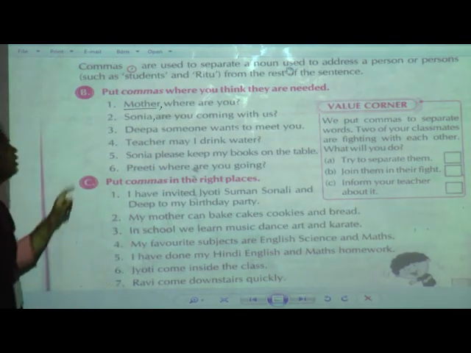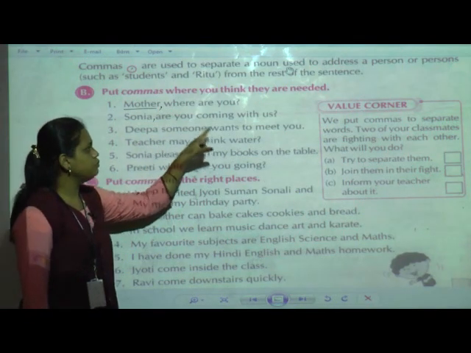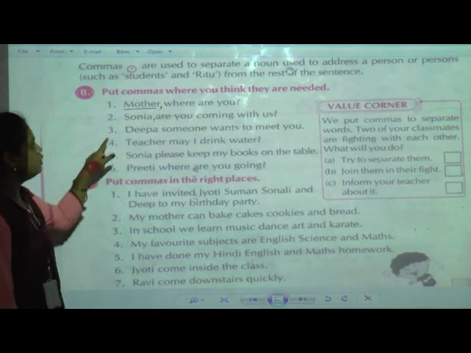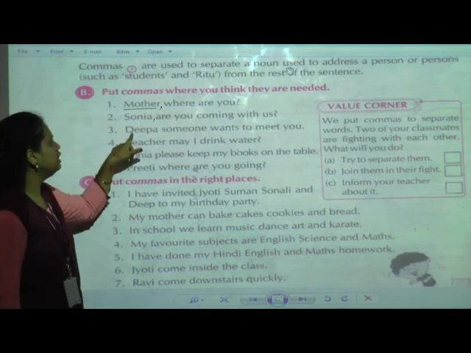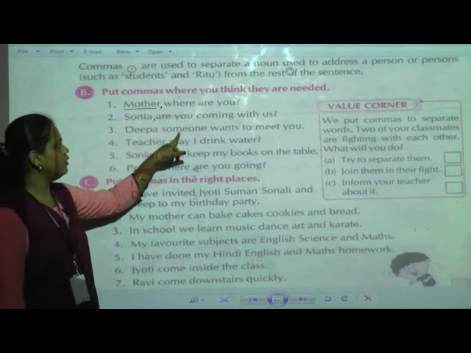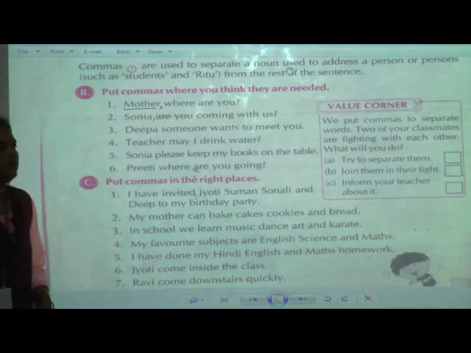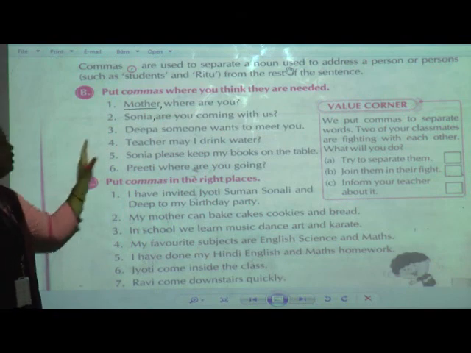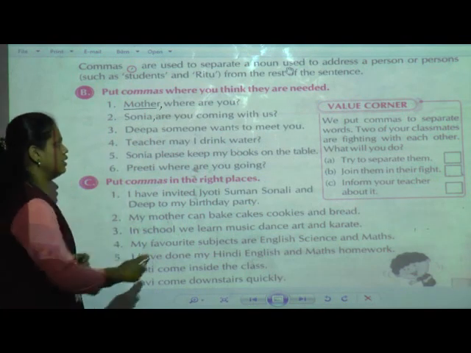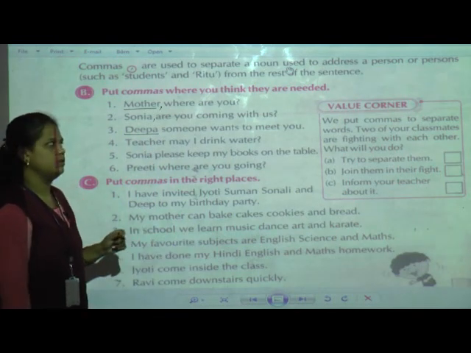Okay. Now the third one, "Deepa, someone wants to meet you." Here the speaker is saying to Deepa that someone wants to meet you. So where do we have to give the comma? After a noun. See here, what is the noun? The noun is a person's name.